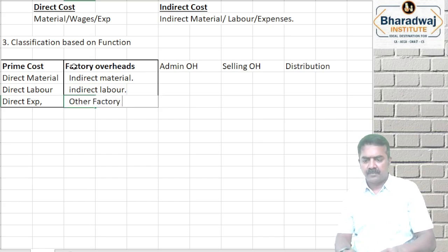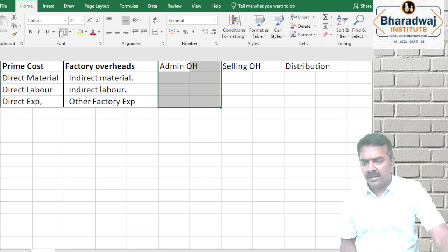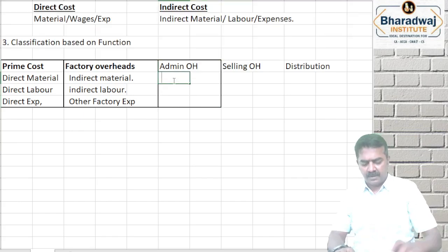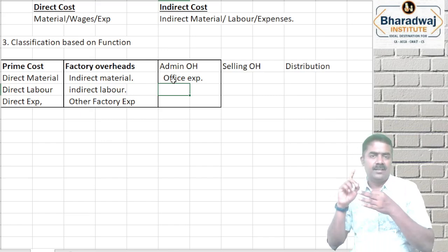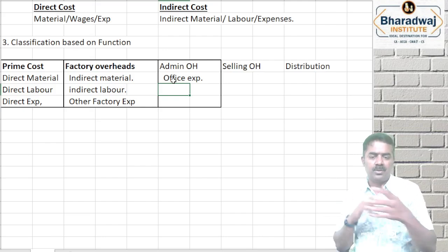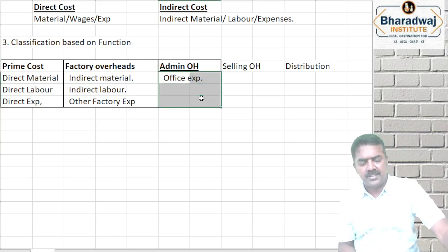Other factory expenses. Then next level, we spend money on office overheads. Office people, they don't do production. They don't do selling. Then what do they do? They coordinate all the functions: accounting, legal, maybe planning, all those things. We call it as which one? Administration overheads. We call it as general office expenses.